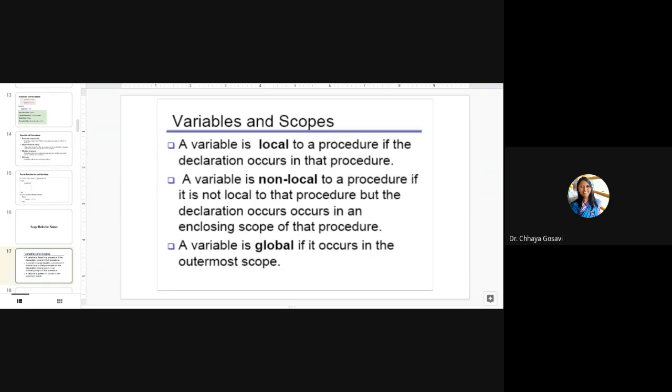For example, suppose we have a for loop. In the for loop, we have defined integer i is equal to 0, i less than n, i plus plus. So the scope of that i equal to 0 is within the for loop. And outside the for loop, suppose I have declared variable j, so integer j is equal to 1. That j will remain non-local to the for loop, because it is not local, it is non-local. Global is declared in the outermost scope, and all methods can access that global variable. That is global scope.